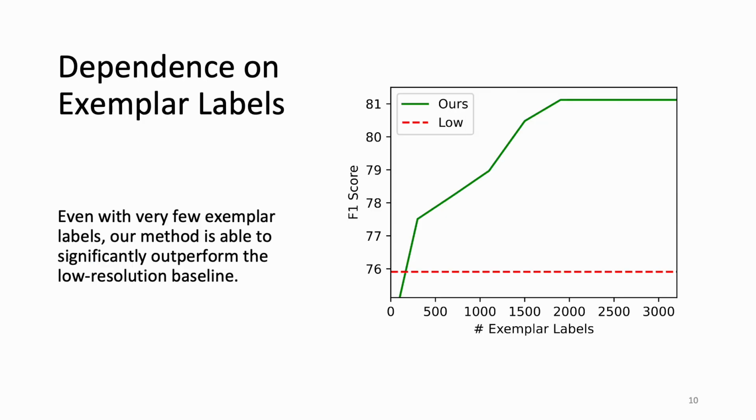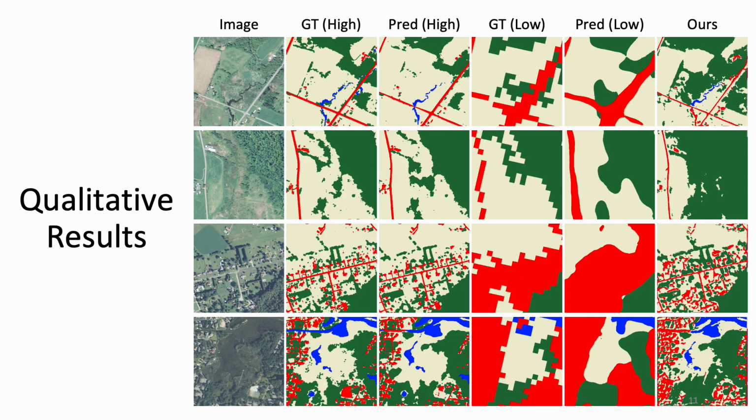Finally, we evaluated how the performance of our proposed approach changes with respect to the quantity of exemplar labels used during model training. Very few exemplar high-resolution labels are required to surpass the performance of the low-resolution baseline. In conclusion, we propose an end-to-end architecture for semantic segmentation that is supervised using low-resolution annotations, but is capable of generating fine-grained predictions. Experiments on a novel dataset demonstrate the potential of our approach to have real-world applicability in the remote sensing domain.